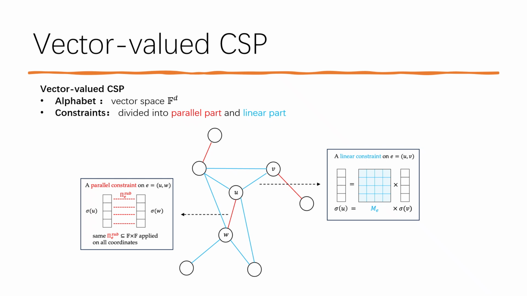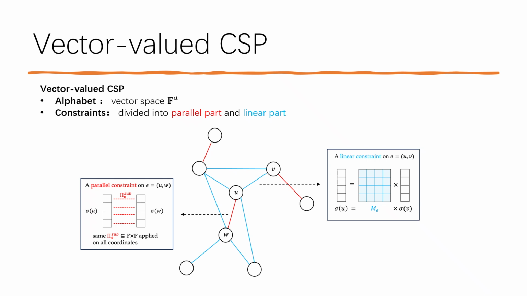We define a class of CSP problem called vector value CSP. The alphabet of such CSP is a vector space. The constraints are either linear constraints or parallel constraints. By parallel constraints, we mean a sub-constraint applied to every entry of 2 vectors.